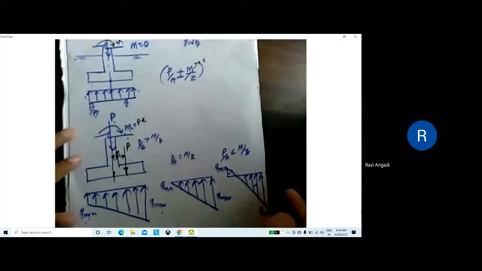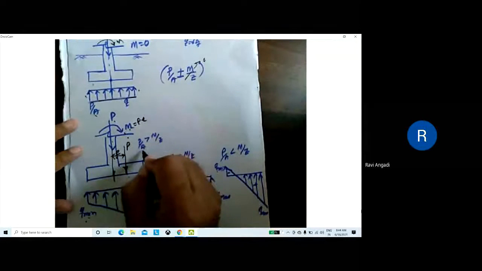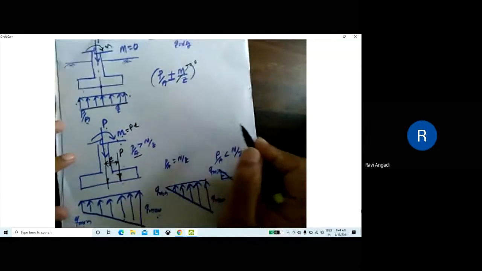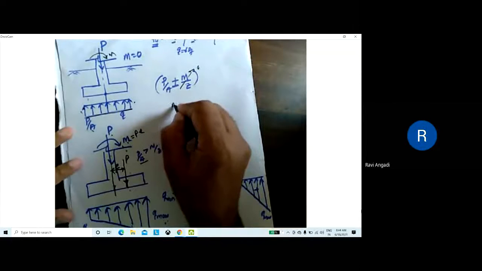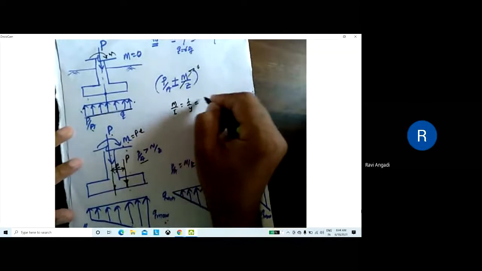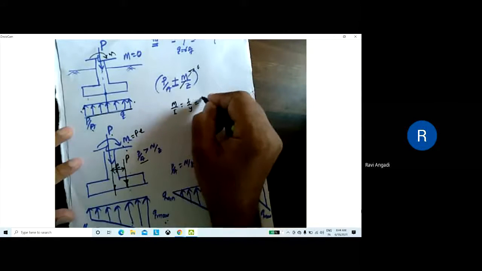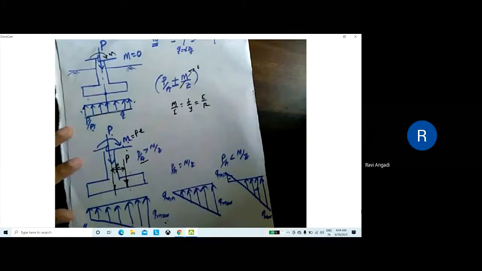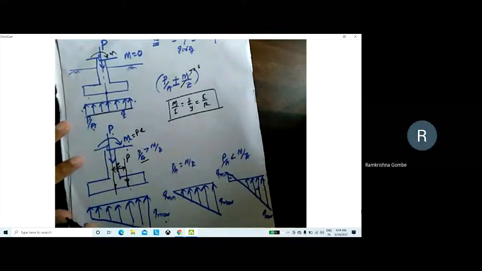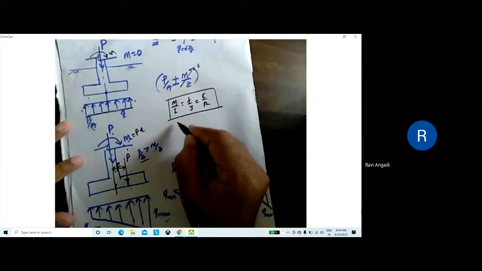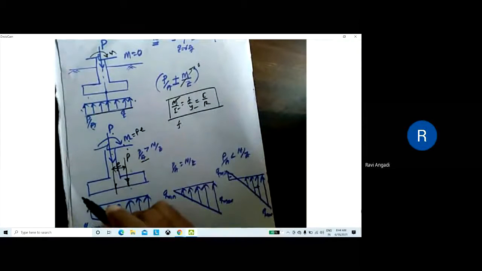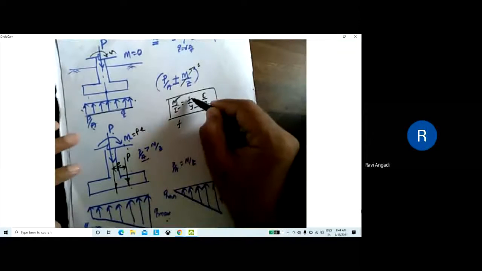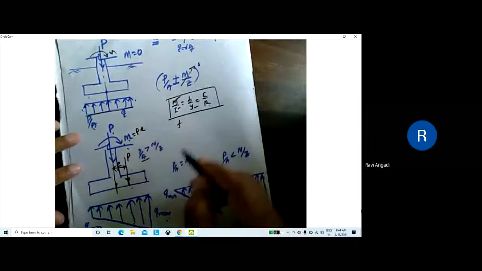How you can understand this is, suppose P by A is greater than M by Z. How we got this M by Z is from the bending theory: M by I equals F by Y equals E by R. Have you remembered this equation from strength of materials? Here M is the moment, I is the moment of inertia, Y is the distance of the fiber, F is the bending stress, E is the Young's modulus, R is the radius.